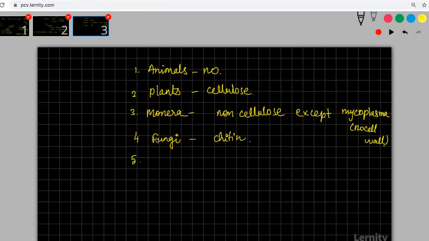And the fifth one, what is the case? You have your Protista, non-cellulose or cellulose. In some cases, you will have cellulose. Okay, so this is something that you should know. This is how your 5 kingdoms are classified based on the cell wall content.